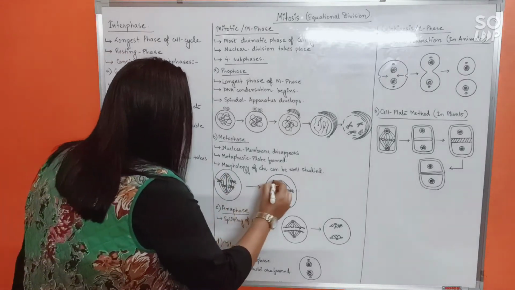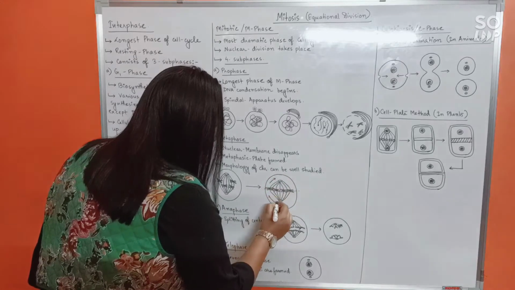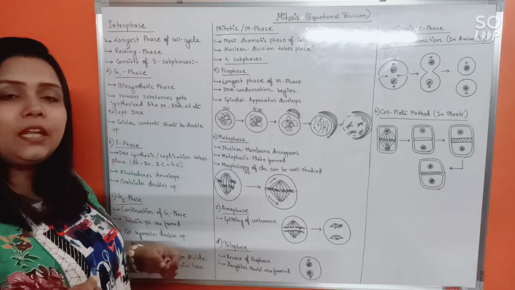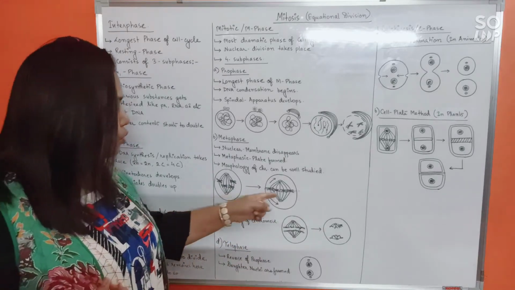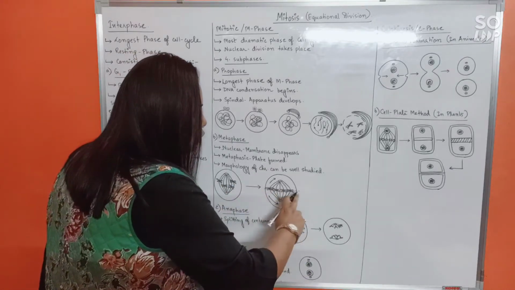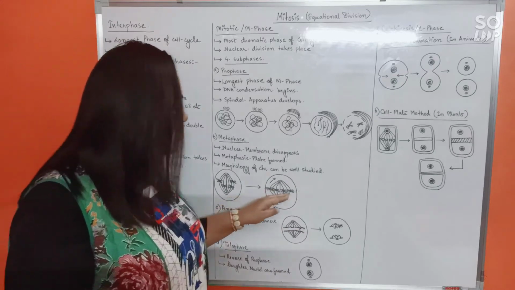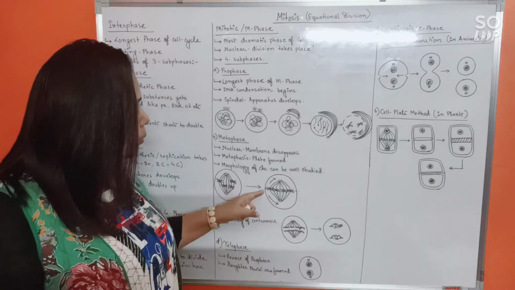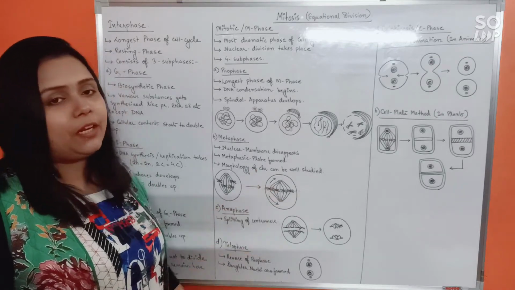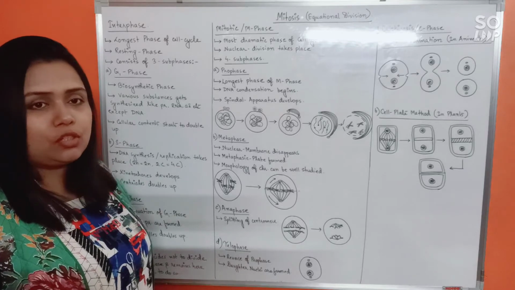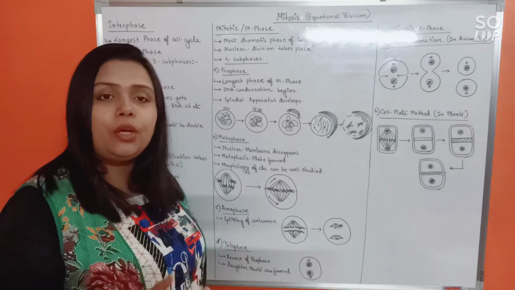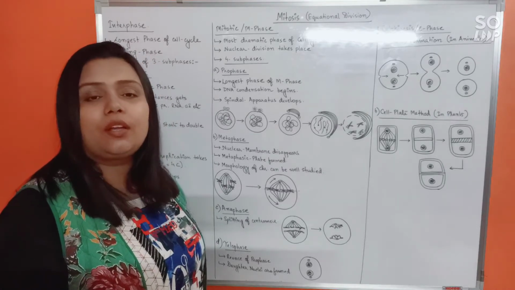Now what would happen, you see, continuously from both the poles, the spindle fibers will pull and push the chromosomes in a manner so that there would come a time when all the chromosomes will align themselves at the equator of the cell. So when the chromosomes align themselves at the equator of the cell, we call it metaphasic plate formation or equatorial plate formation. Also remember another important term, the movement of the chromosome towards the metaphasic plate is called congregation.